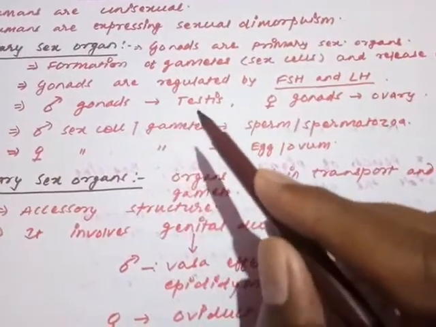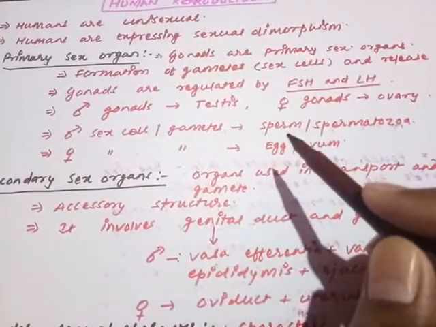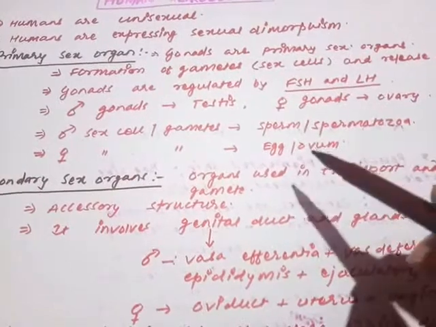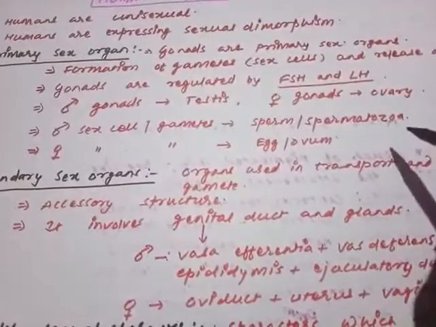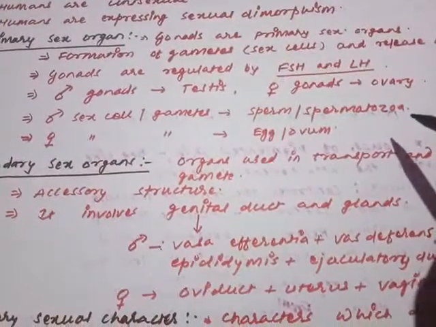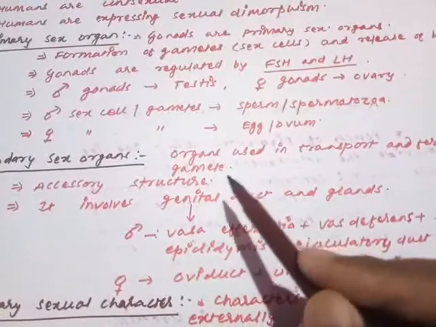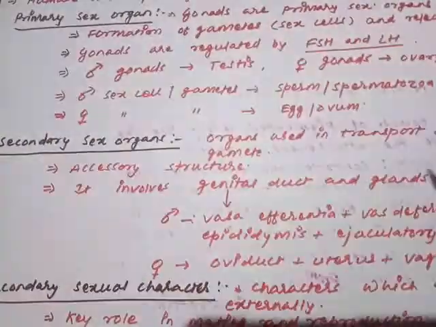Is it clear to you all? The testis is the primary sex organ in male, that is going to produce the sperm or spermatozoa. Ovary is the primary sex organ in the female, that is going to produce egg or ovum. So the male gamete is called what? Sperm or spermatozoa. And the female gamete is called what? Egg or ovum.